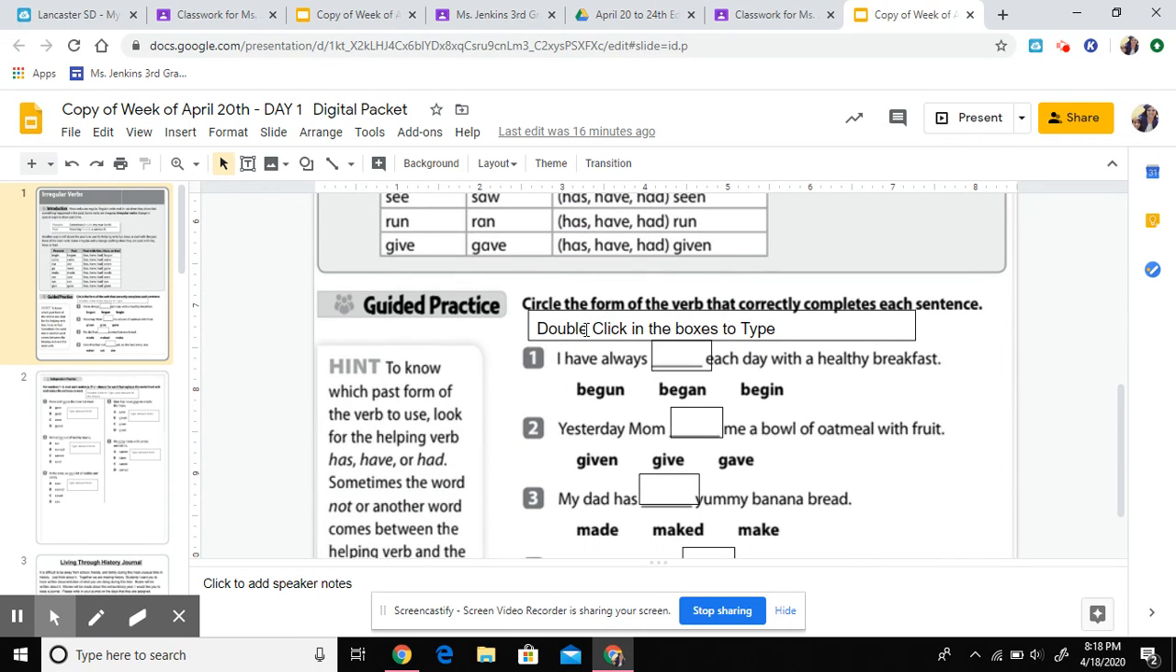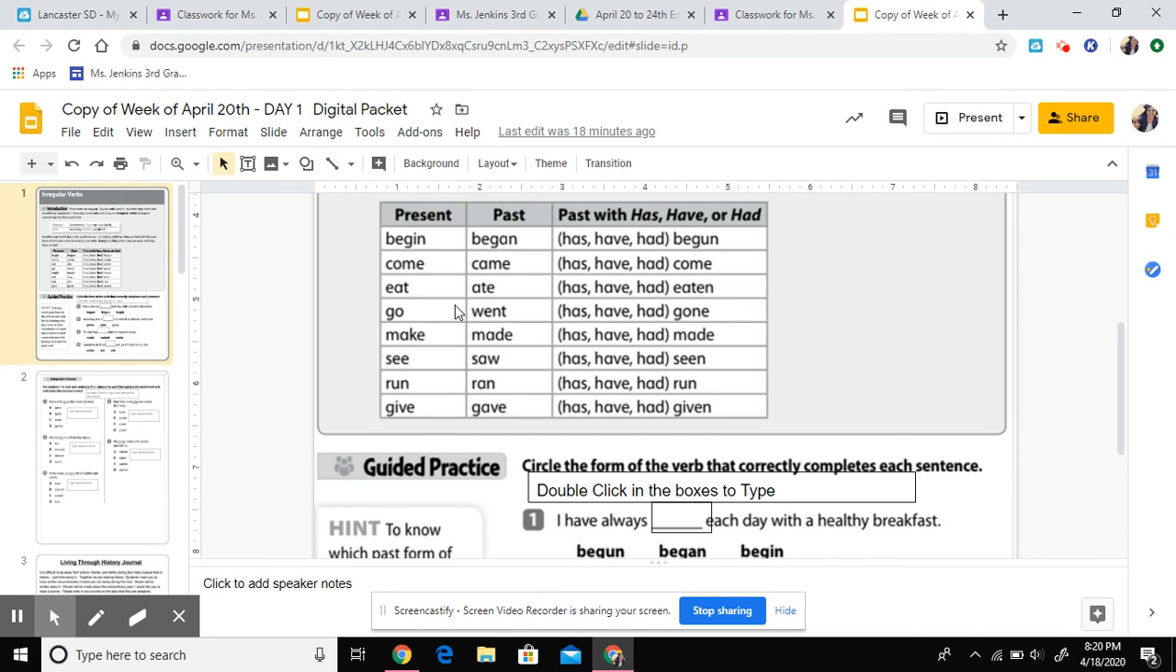So circle the form of the verb that correctly completes each sentence. I have always begun each day with a healthy breakfast. I have always began each day with a healthy breakfast. Or I have always begin each day with a healthy breakfast. So think about for a minute which one sounded correct.